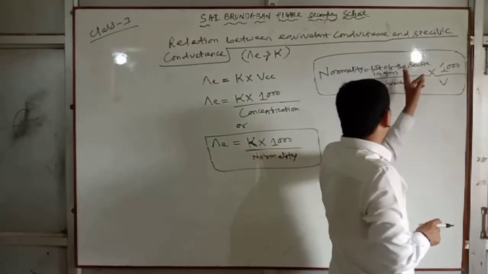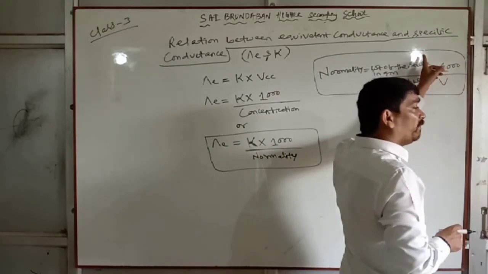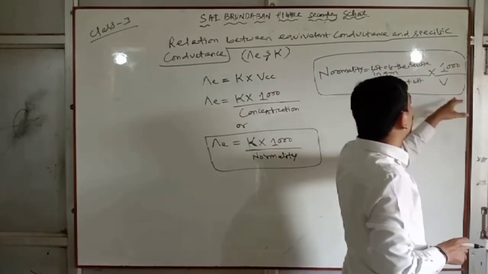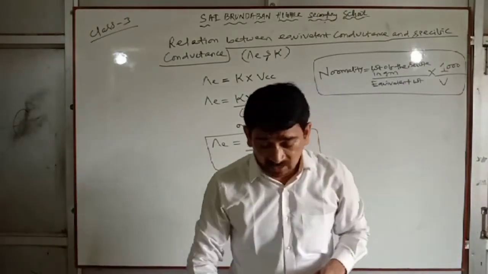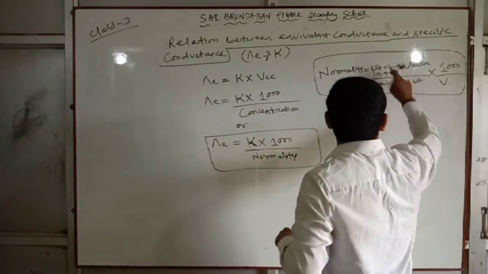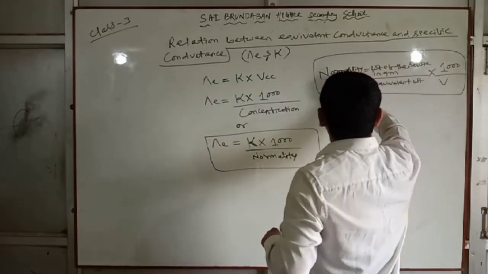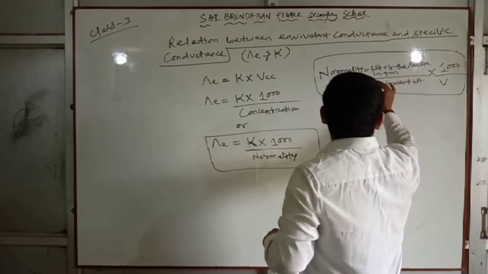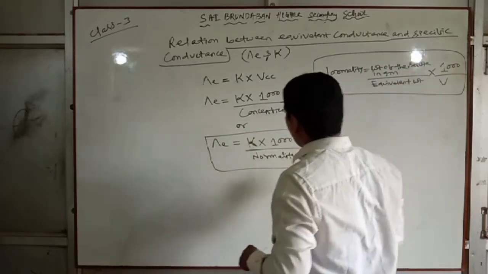Normality is equal to the weight of the solute in gram divided by equivalent weight, into 1000 by V. This is the most important formula. In order to calculate the normality, we have to apply this formula. Normality can be calculated by applying this formula: weight of the solute in gram divided by equivalent weight into 1000 by V.